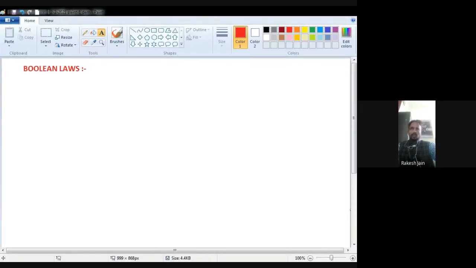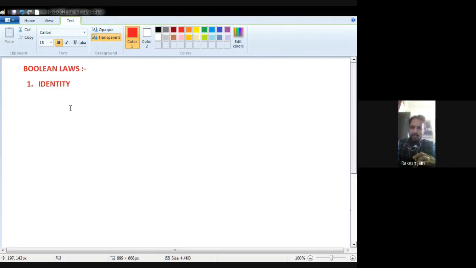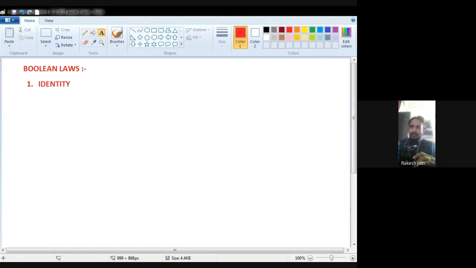Okay. Now the first law is identity. We can say postulates. So first is identity. The first law, or we can say the first postulate, is identity. What is the meaning of this identity law? It means if anyone adds with 0, then the result will be the same.